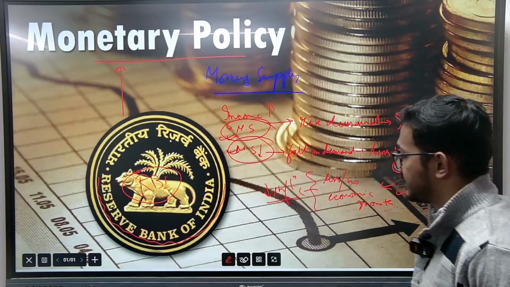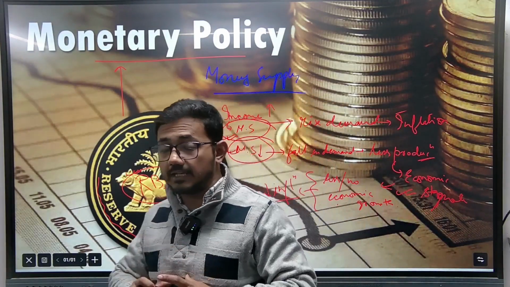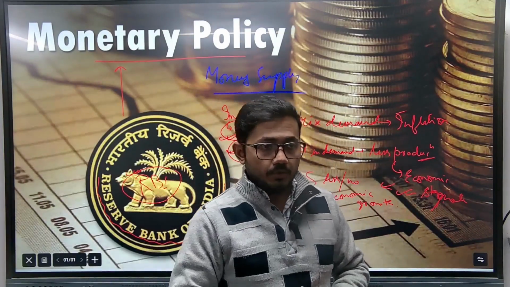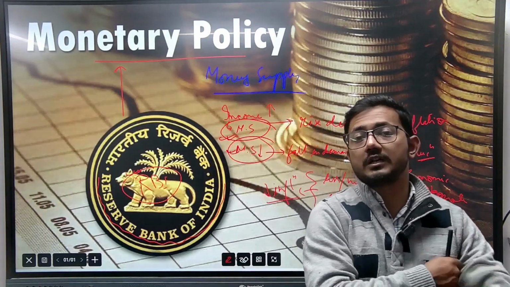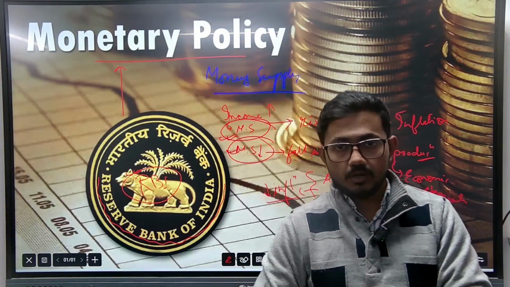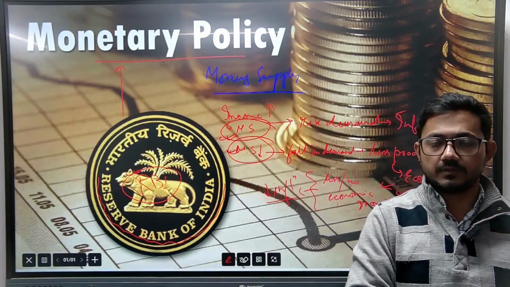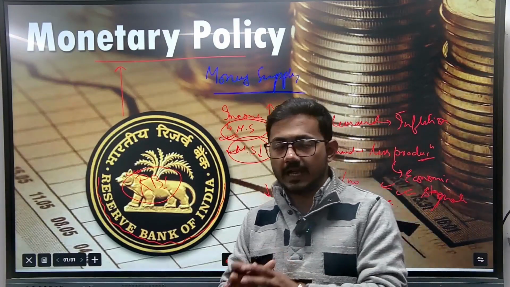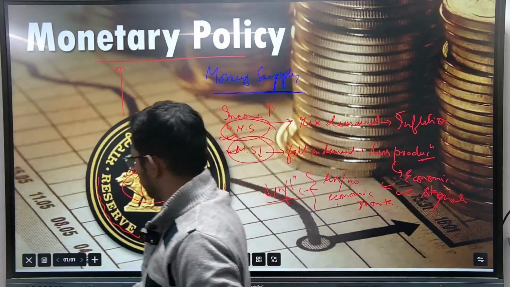So monetary policy is basically a framework which uses many tools to control the money supply. Whatever is the situation of the economy, depending on that, the money supply will be controlled.